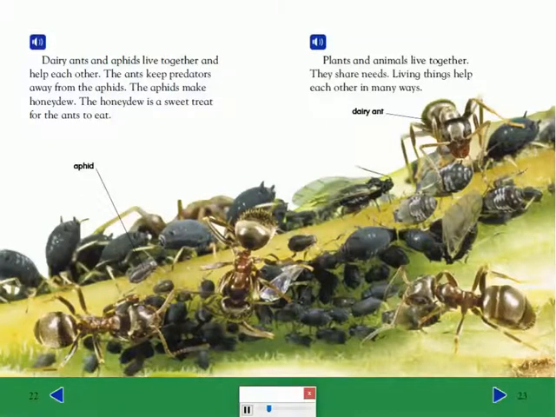Plants and animals live together. They share needs. Living things help each other in many ways.